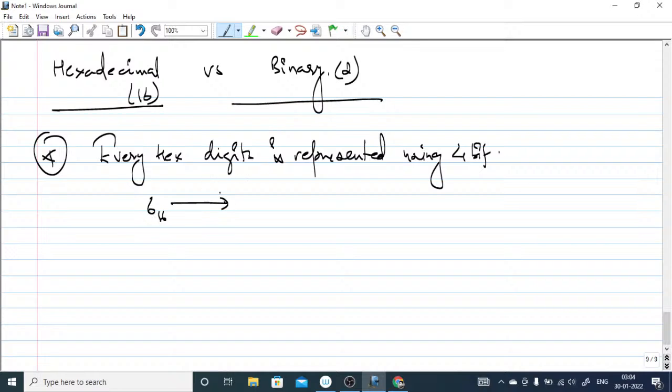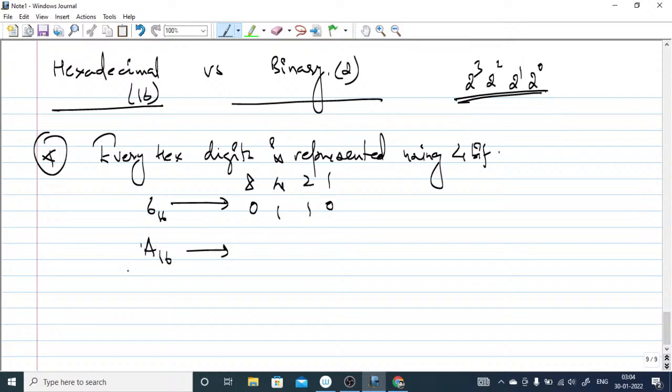So you use the positional weighted number system 8421, because of 2 to the power 0, 2 to the power 1, 2 to the power 2, and 2 to the power 3. Now you can represent 6 in binary format, which is going to be 0110.